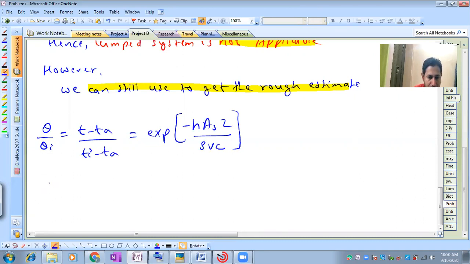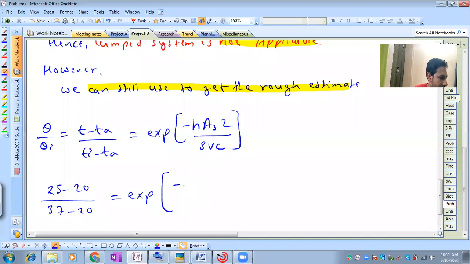Now what T had we considered? Then put the values one by one. It is 25 minus 20 divided by 37 minus 20 is equal to the exponential term minus h, I think h is 8, into surface area.